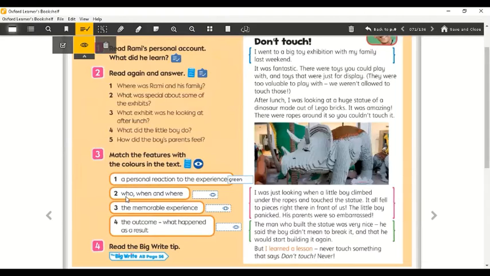And number 2, who, when, and where? Which paragraph? What do you think? Yes, great, it is the blue one here. And number 3, the memorable experience. Yes, it is the pink one. And number 4, the outcome, what happened as a result. Yes, great. Here, the orange one. Very good. Great.